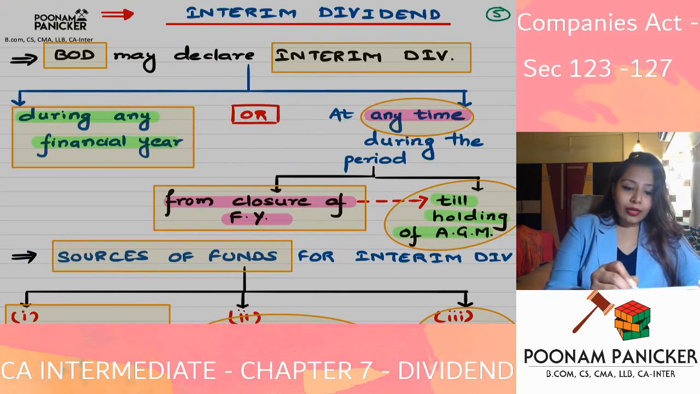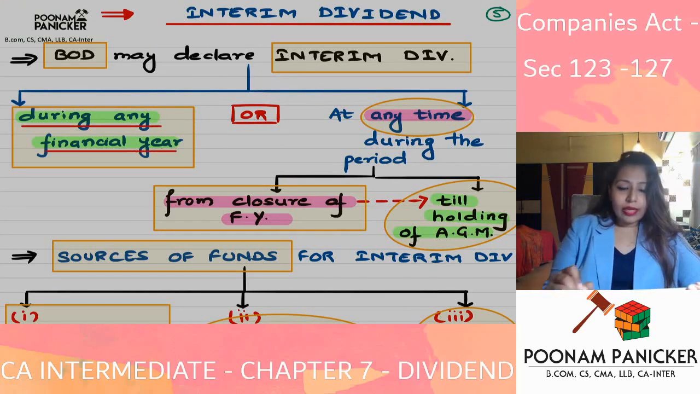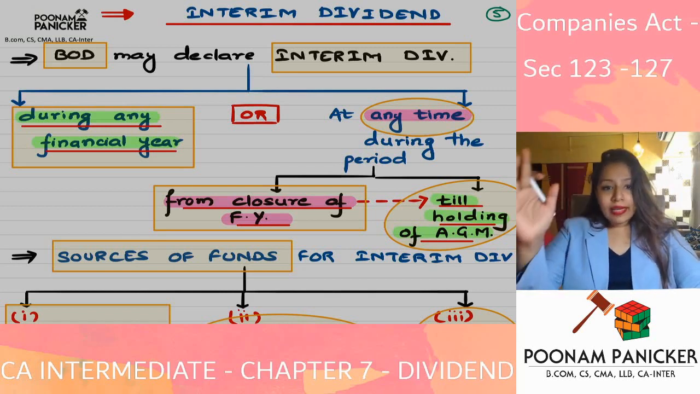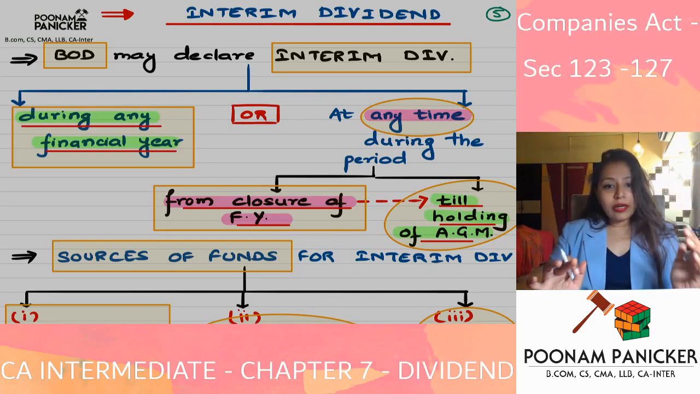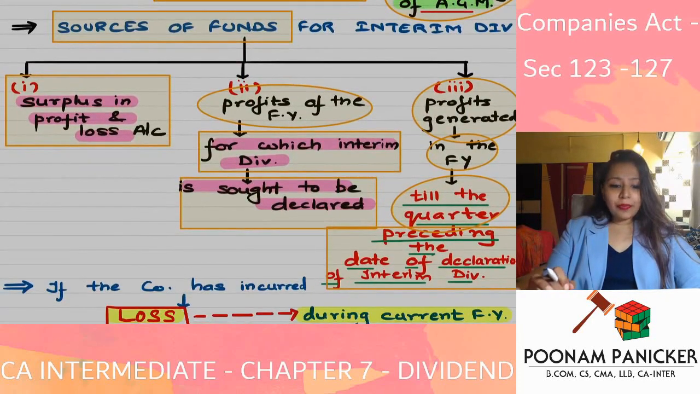It implies that it is declared either during the financial year, or at any time during the period from the closure of the financial year till the holding of the AGM. Okay, so that is the procedure for declaration. That is the time period for declaration of which dividend? Interim dividend. During the financial year or at any time during the period from the closure of the financial year till the holding of the AGM. So that is about the time period for declaration of interim dividend.